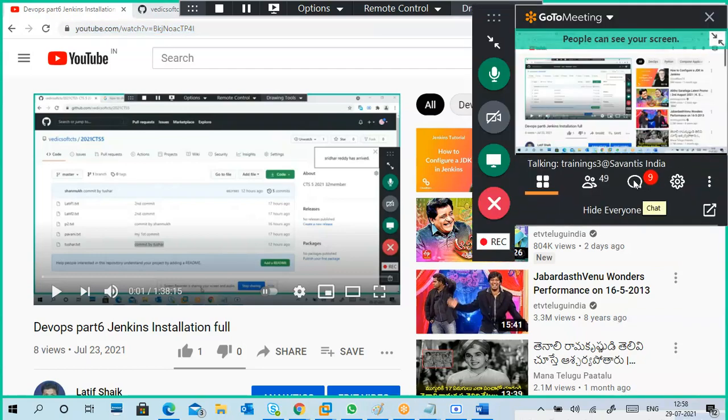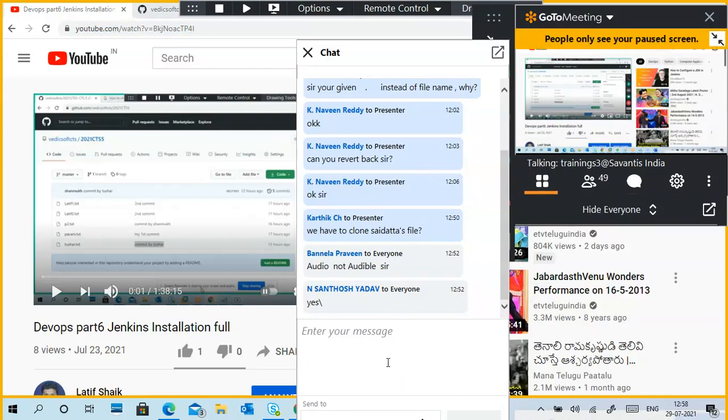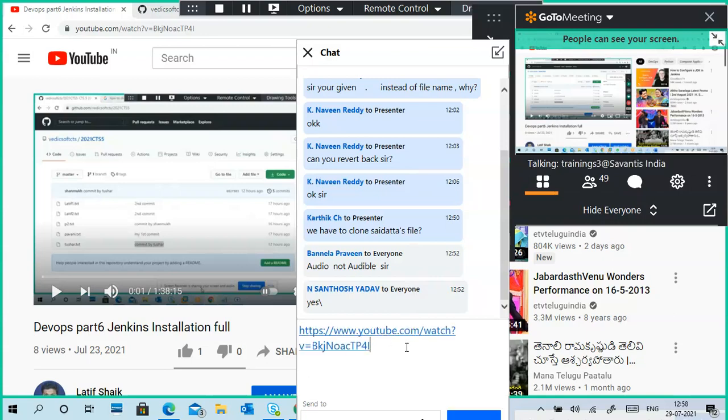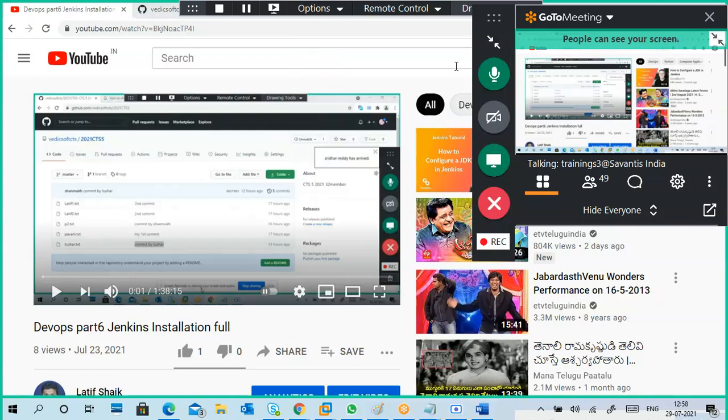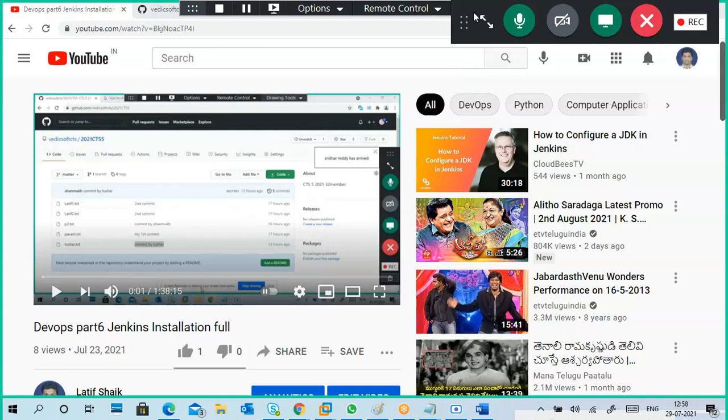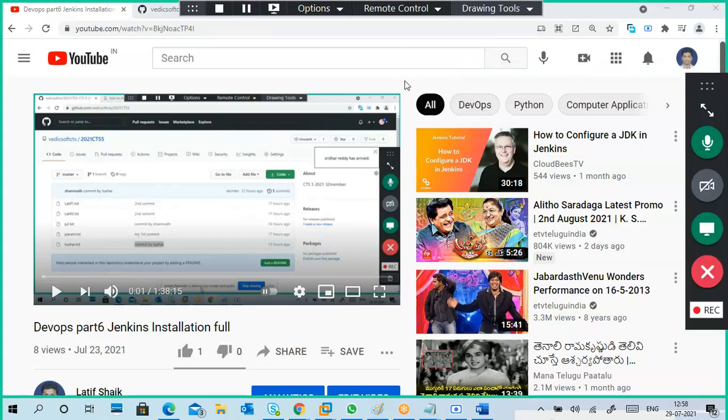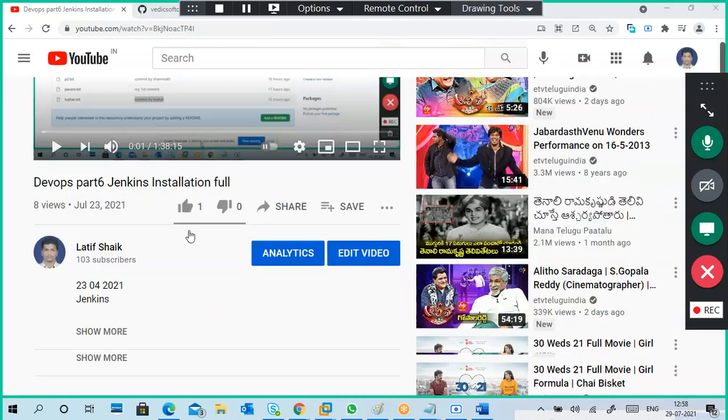Where is your chat box? Guys, if anybody wants to install Jenkins, just go through this link. I am not going to show you how to install Jenkins, as it will take time. It is almost 1.5 hours only for installation. It is very slow. The installation requires a lot of high speed internet, and currently we are unable to get that much speed.